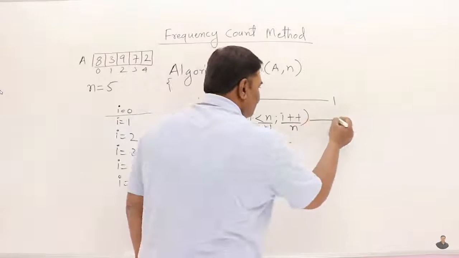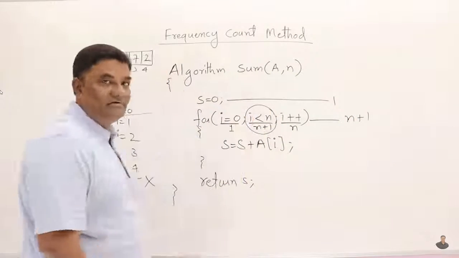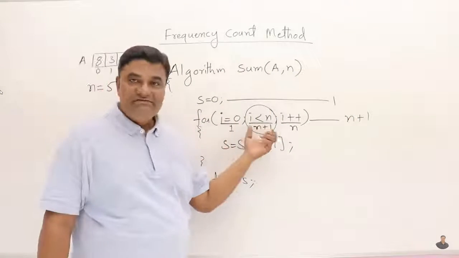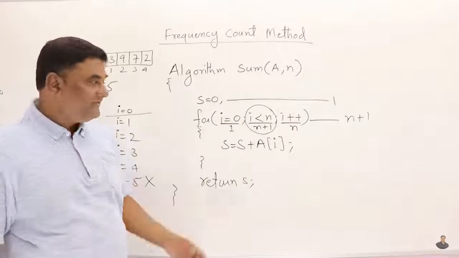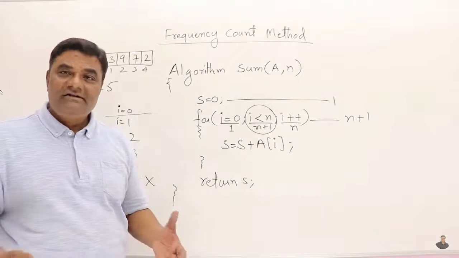So if you sum up, this is 2n plus 2, but we write n plus 1. It means we are bothered about this one only. We don't want to write about those things. Usually it is written as n plus 1 only, but if you observe carefully, it is 2n plus 2. But we don't want to write the time taken by these two. As I said, we will be doing it briefly.